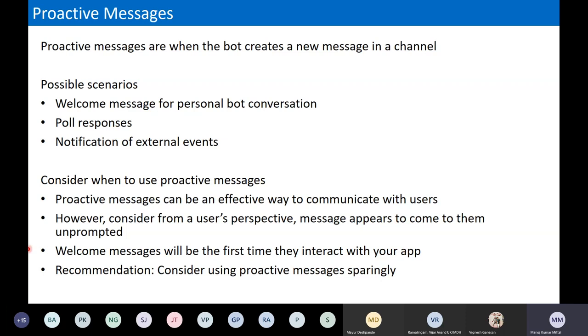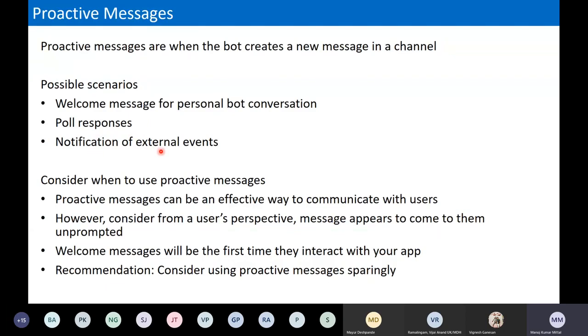So here is a proactive message. Basically, it's when the bot creates new messages in the channel, and we use proactive messages such as welcome messages for the personal chat conversation. So when people are not doing any conversations and we need to throw out some messages, such as welcome messages, or poll responses, when a poll is going to happen and we need to post the responses, or after the poll we need to respond. So for such types of responses, in that scenario, proactive messages are helpful.